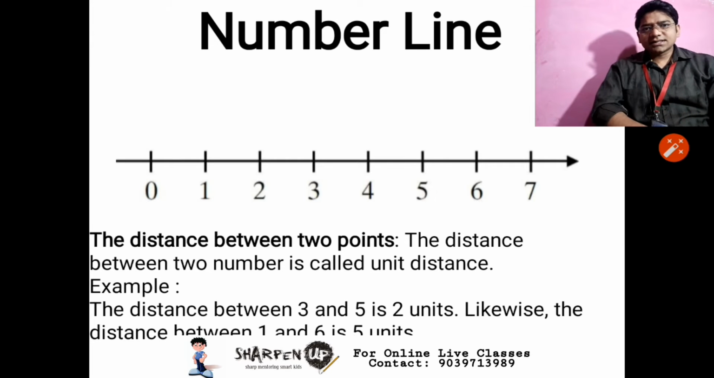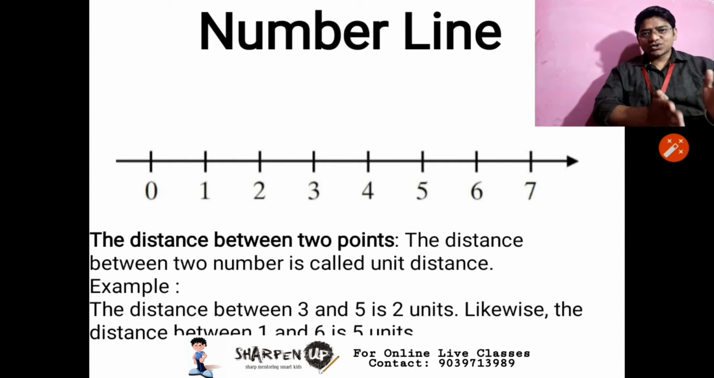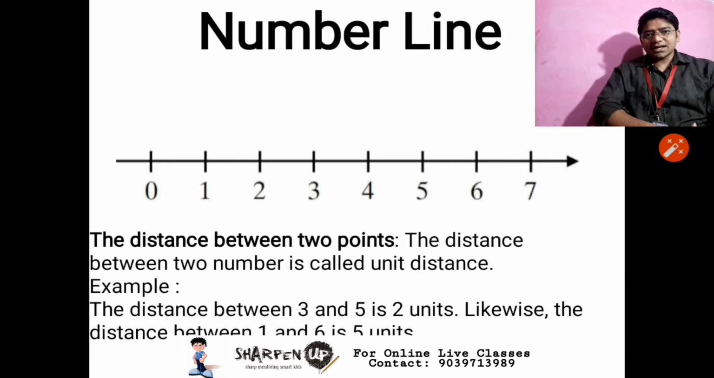Number line is the imaginary line which we use to represent numbers on it. That means we draw a straight line and our whole numbers start from 0. So we write 0, 1, 2, 3, 4 and up to infinity. The space between them is equal. And the distance between two numbers is called the unit distance. That means if I ask you what is the distance between 0 and 1, it is 1 unit.